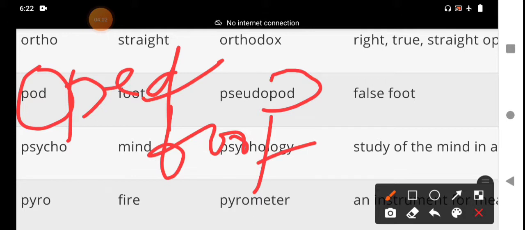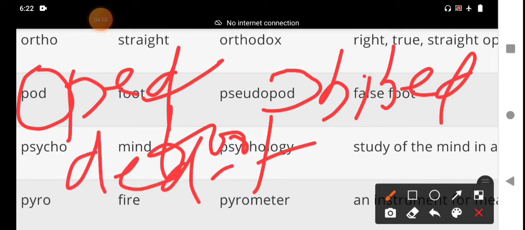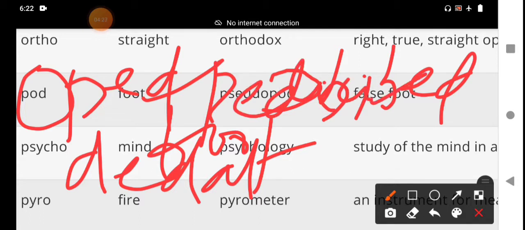Biped, centipede, and pedal. With the pedal of a cycle, we put the foot there. And then pedicure, manicure.